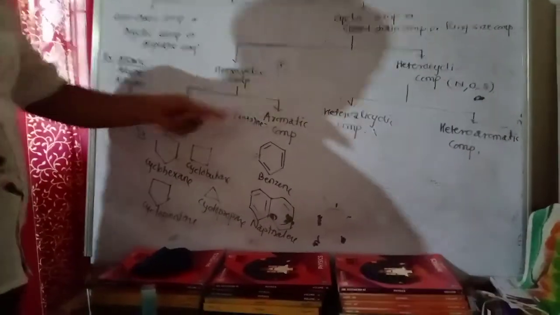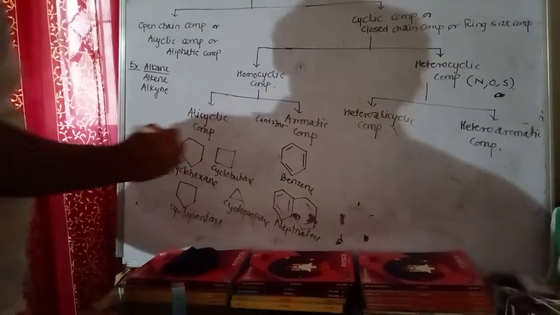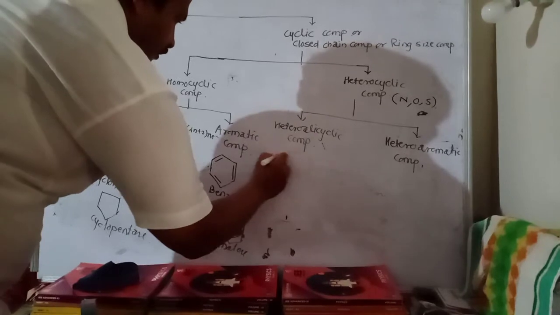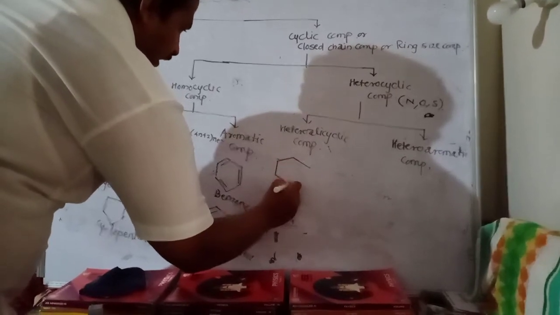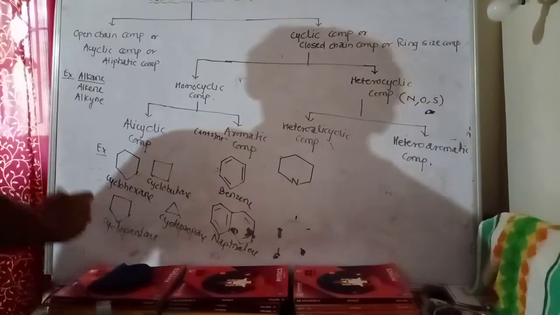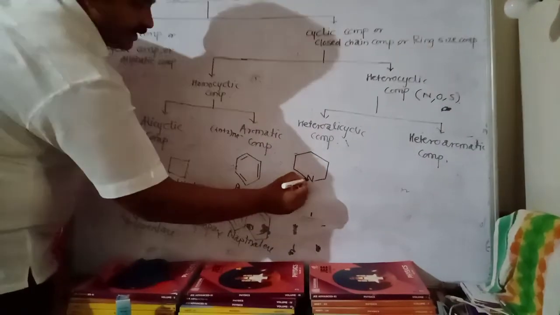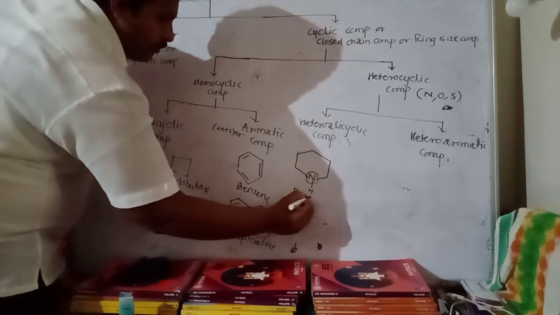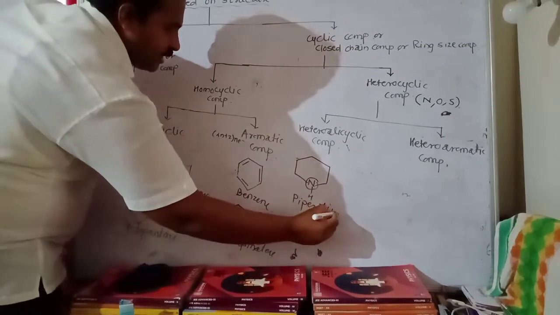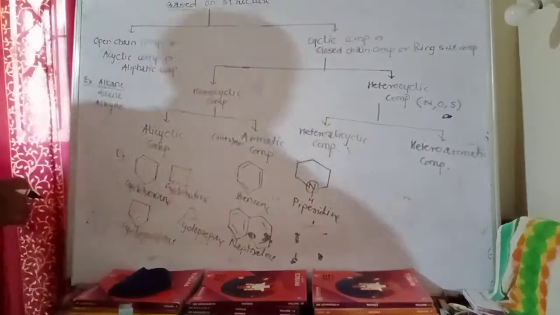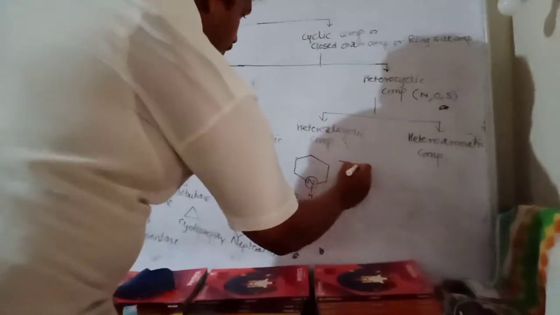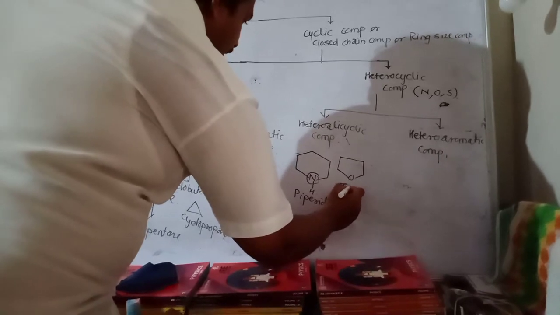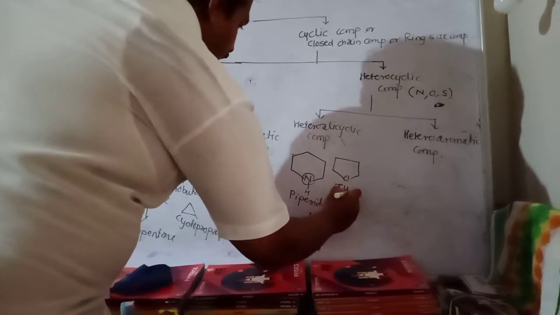Now we are going to discuss heteroalicyclic compounds. Okay, you know that alicyclic ring. An alicyclic ring containing at least one heteroatom. This compound is called piperidine. We can write another example. This compound is called THF.